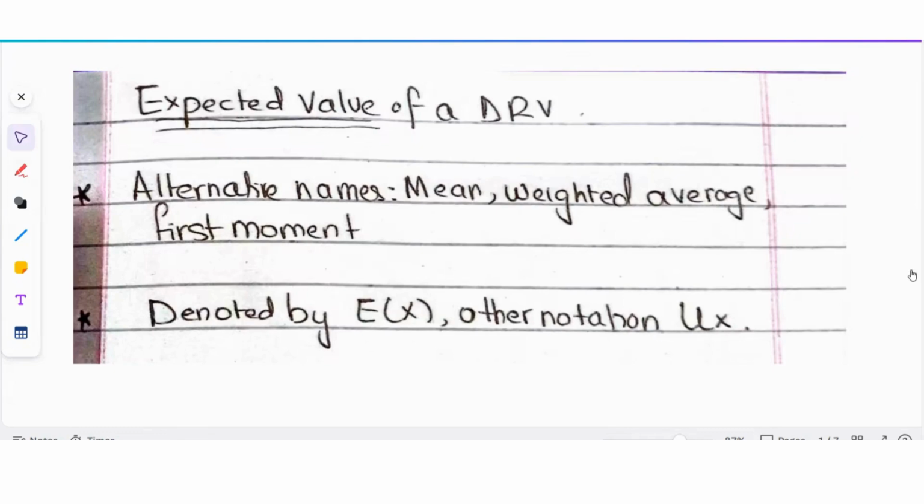Alternative names for expected value are, let's see, we can also call it the mean, we can also call it a weighted average, we can also call it the first moment. So these are all alternative names for expected value.